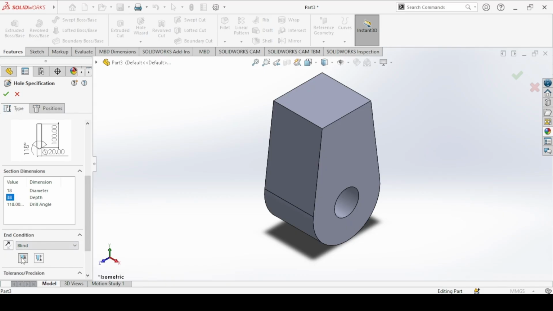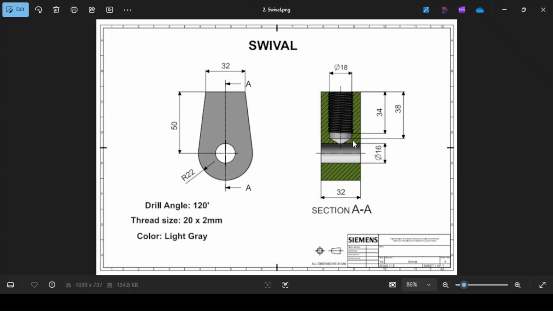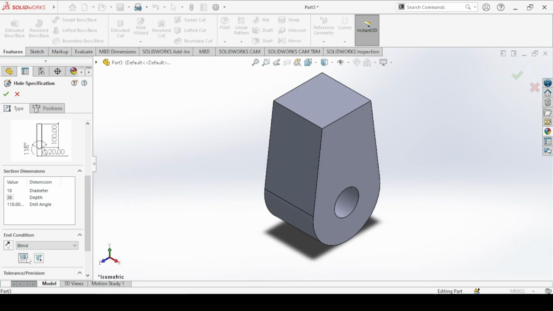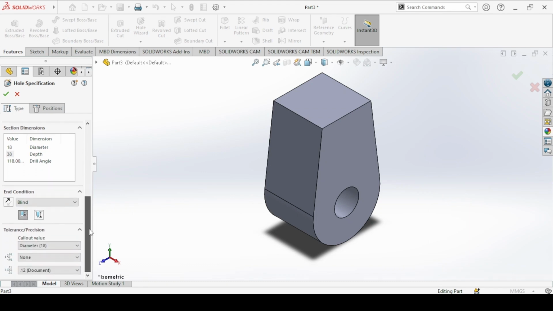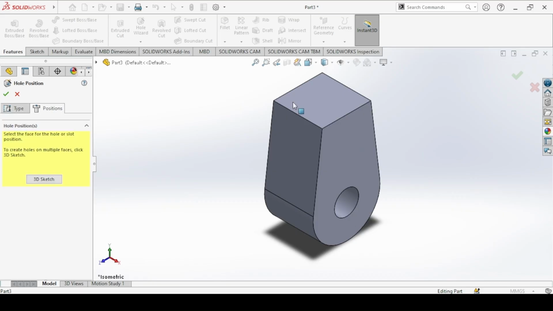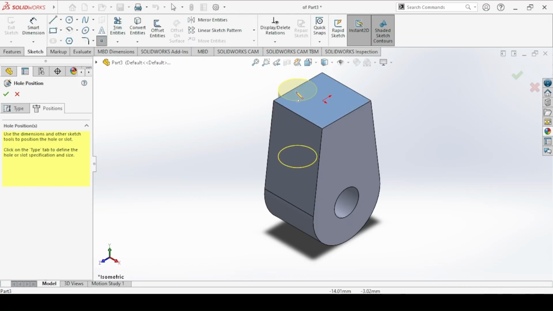And you make sure, looking at the cross section of the hole, the 38 is up to the cylinder bottom here and not up to the cone's tip. So we set it to this depth up to shoulder, and then the drill angle is 120 degrees. Come to positions and then click on this face and place the center of the hole in this origin, which will be the center of the square here.